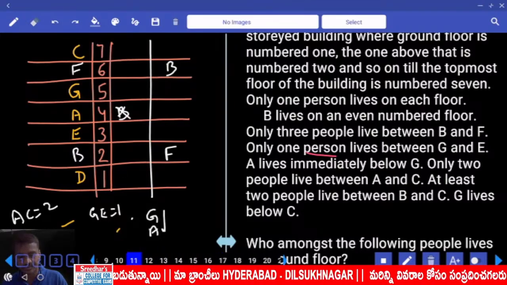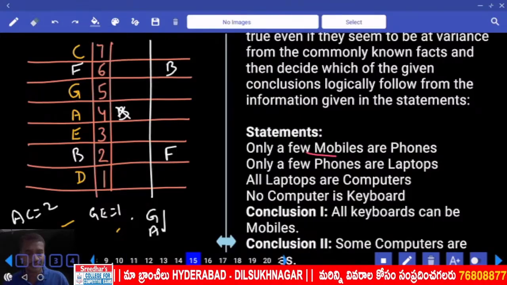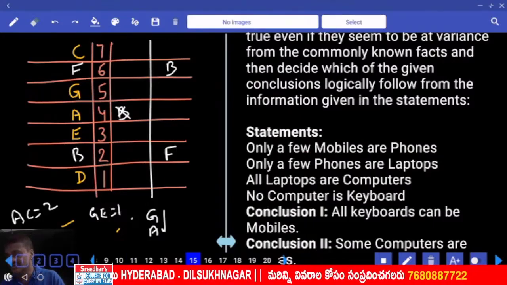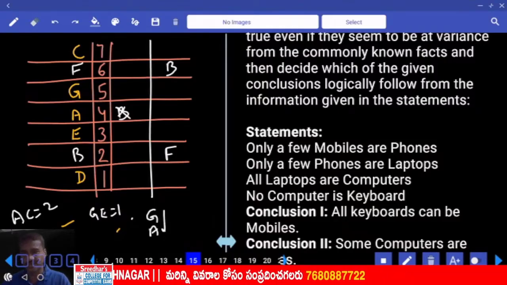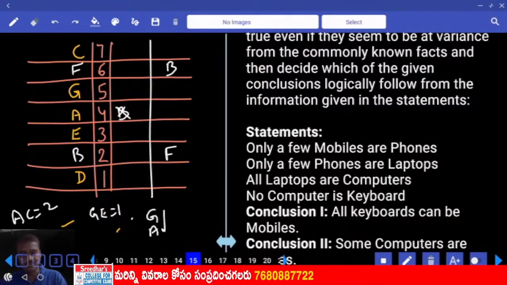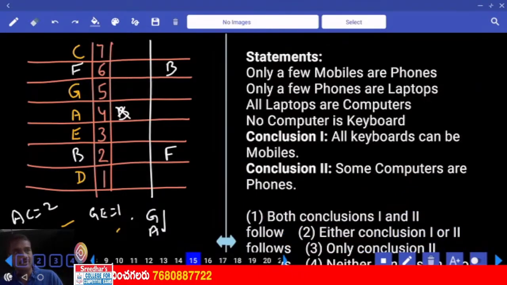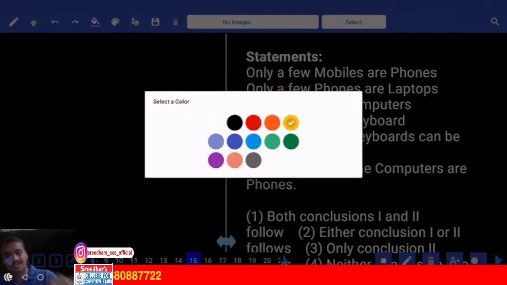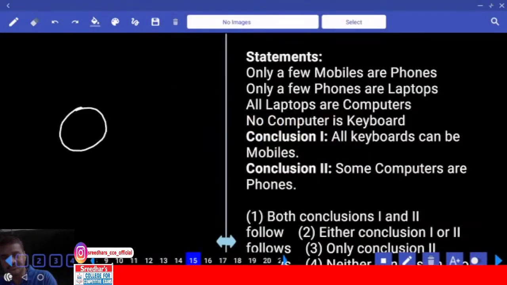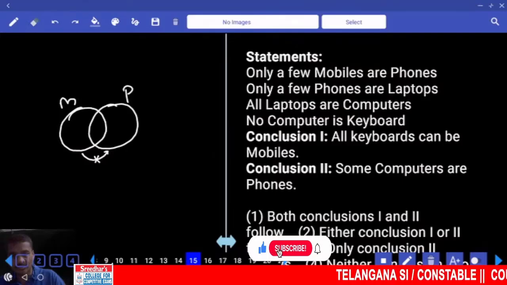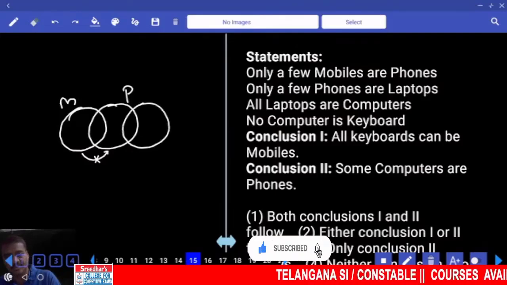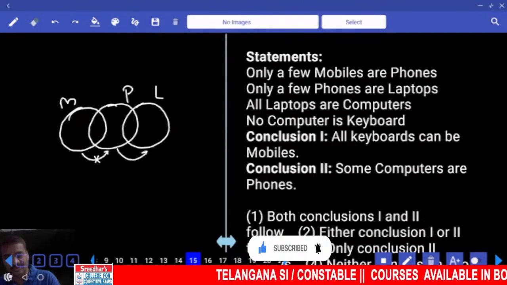Then next one, 15 onwards. First priority, 15 to 17. Now in this question number 15: only a few mobiles are phones, but not all. Only some mobiles are phones, but not all. And only a few phones are laptops. These are the phones that are laptops, but not all.